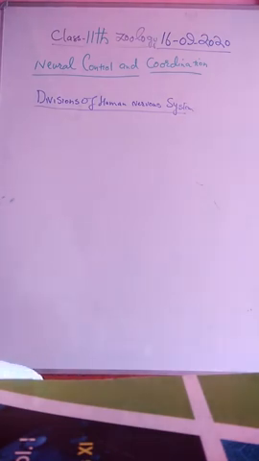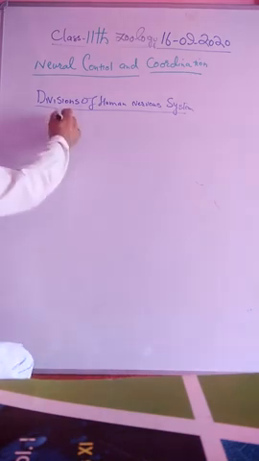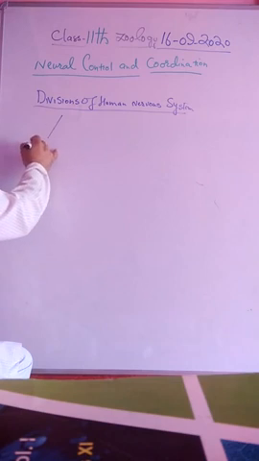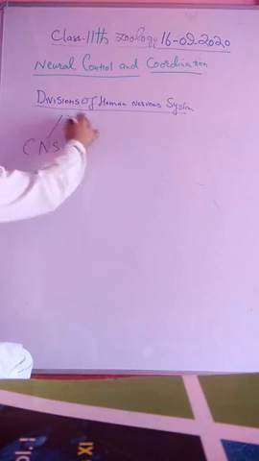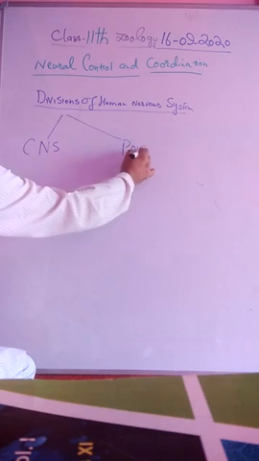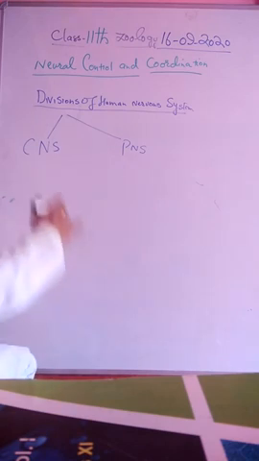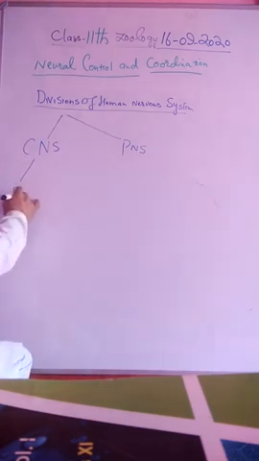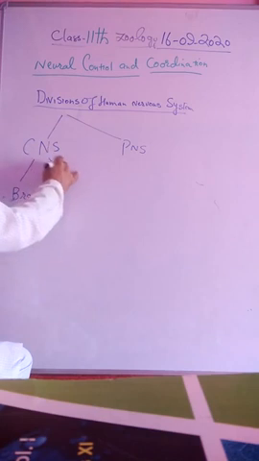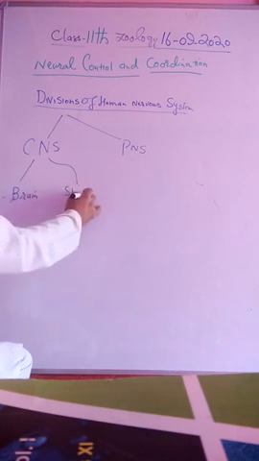The human conforms to the typical plan outlined for other vertebrates. Its nervous system is divided into two main parts: central nervous system and the peripheral nervous system. There are two parts: central nervous system, that is CNS, and the peripheral nervous system. These are the two main parts of the human nervous system. So far the central nervous system is concerned, it has further two parts. The first is the brain, the second is the spinal cord.